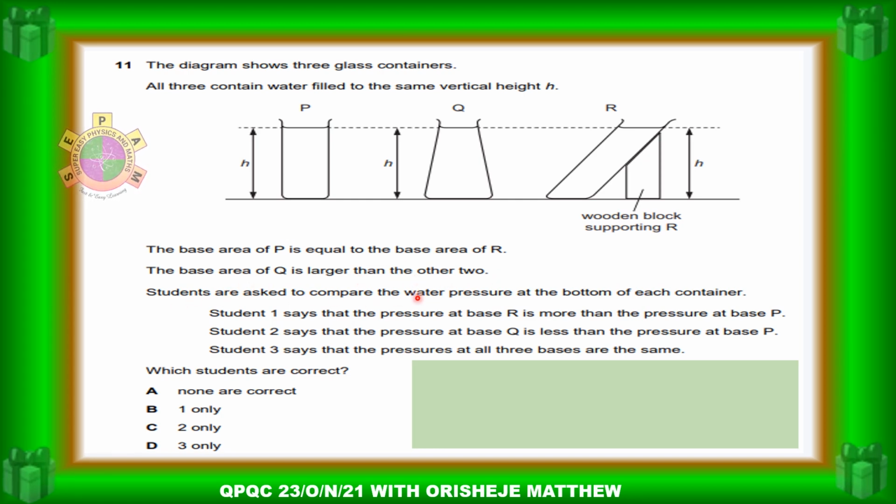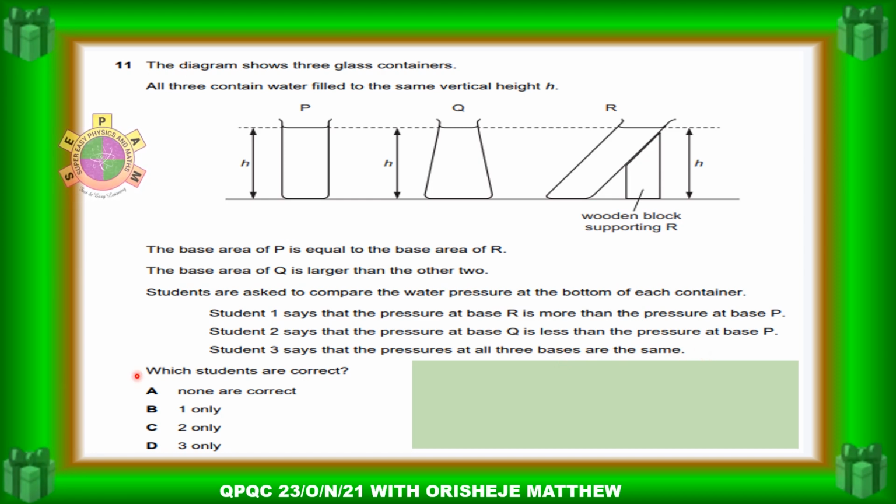Students are asked to compare the water pressure at the bottom of each container. Student 1 says that the pressure at R is more than the pressure at P. Student 2 says that the pressure at Q is less than the pressure at P. Student 3 says that the pressure at all three bases is the same.